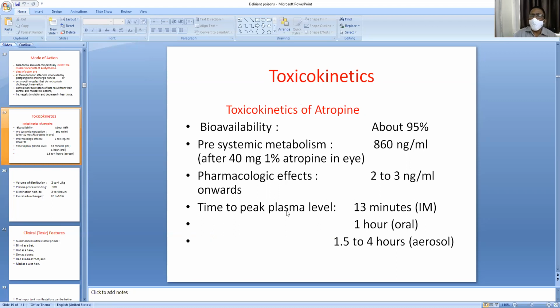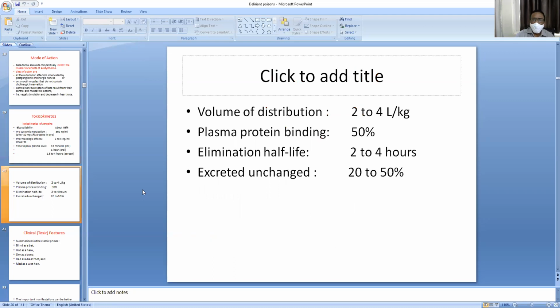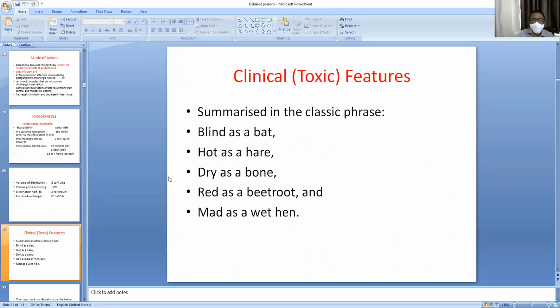Time to peak plasma level is 13 minutes to 1 hour orally. If atropine injection is given, 10 to 13 minutes is enough to have a therapeutic effect, and 1.5 to 4 hours as aerosol. Volume of distribution 2 to 4 liters per kg. Plasma protein binding 50%. Elimination half-life is 2 to 4 hours. Excretion is 20 to 50% as unchanged atropine.